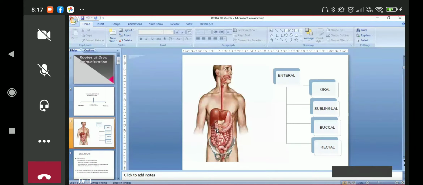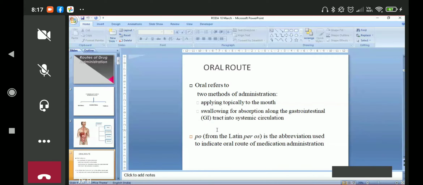And to remove the drug from the body, it's important that the drug should be converted into water soluble so that it goes out. If the drug remains lipid soluble, it will keep on accumulating in the body, it will never go out. So there are metabolic reactions which you will understand, which convert the drug, which is lipid soluble, into water soluble. So these are the enteral routes which we will discuss.